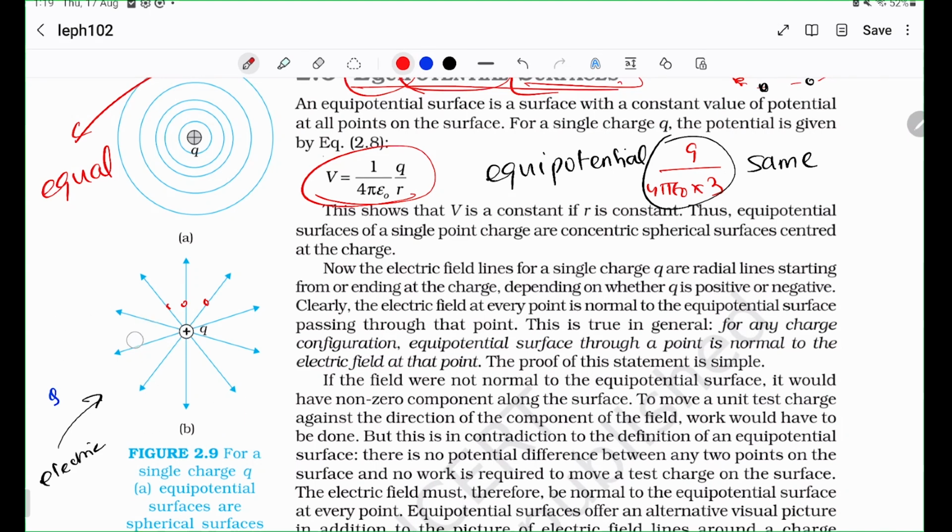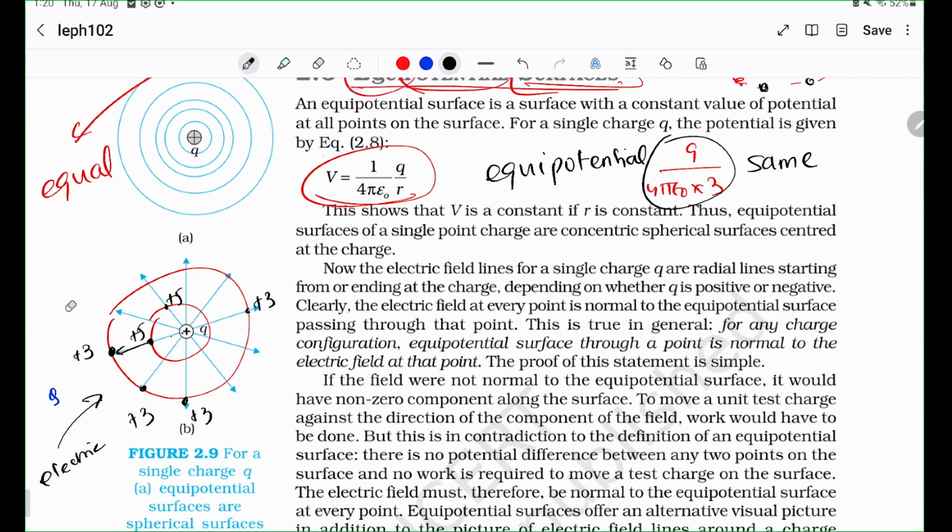So what's going to happen is the equipotential surfaces, which are circles in this case, or spheres, have decreasing potential as you go along the electric field. That is, when you're closer to the point charge, you have more potential, say +5. But at this point it's going to be only some +3, because along the electric field potential should decrease, since the charge is getting pushed away, right? If the charge were at +5, it would prefer to go to +3 and give away the rest of the energy as kinetic energy. But because this is +3, this is +3, and this is +3, all of them are +3, and so on.